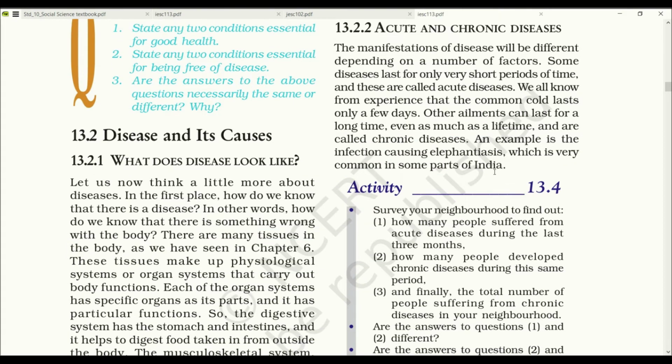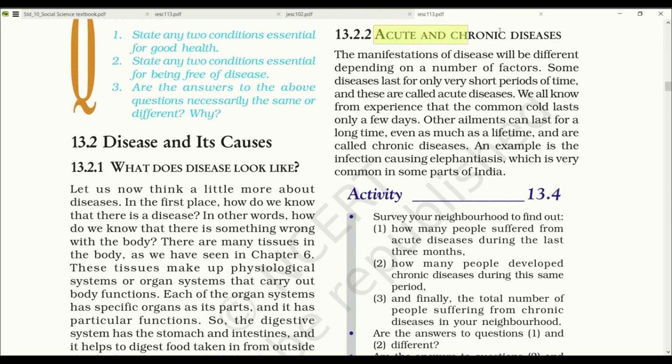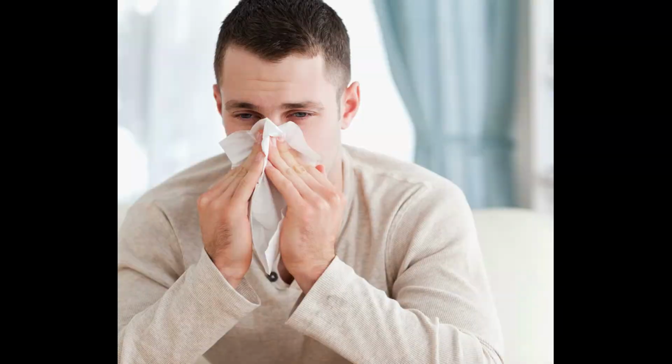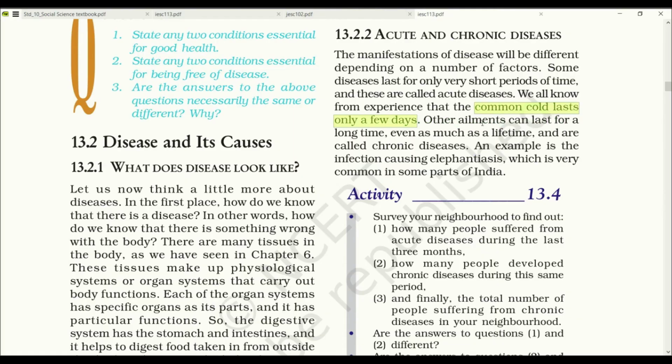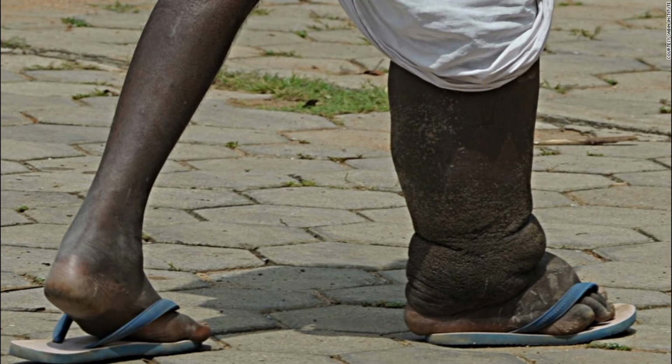The diseases are categorized according to their effects: acute and chronic disease. The manifestation of disease will be different depending on a number of factors. Some diseases last for a very short period of time and these are called acute diseases. Examples may be the common cold. Other ailments can last for a long time, even as much as a lifetime, and are called chronic diseases. Infection causing elephantiasis is an example of it.